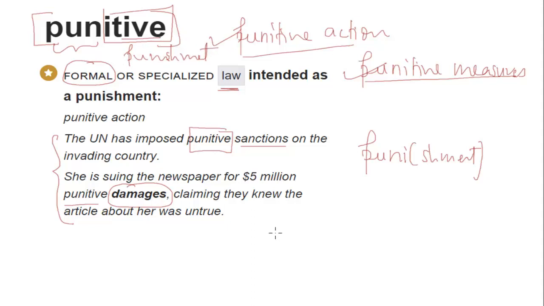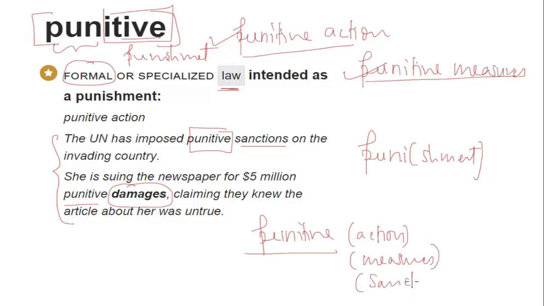And it is used often as an adjective. So whenever you have the word punitive, you will put some kind of noun after that. So punitive, in this case, action. In some case you might have measures. In some case you might have punitive, as you see here, punitive sanctions, right? Or you might have punitive damages. So anything that is acting as a kind of punishment or intended as a kind of punishment, then you can put the word punitive before that now, right? Let's go and take some of the synonyms of the word punitive.